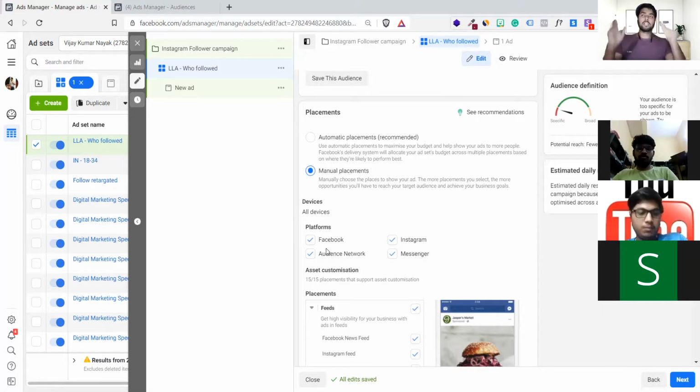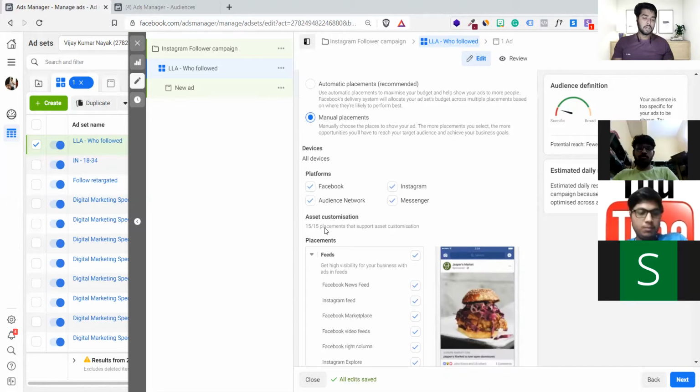In 15 seconds you will deliver something like: hi, I am Vijay and I'm sharing a lot about digital marketing on an everyday basis. If you want to know more about it, please swipe up to check out my profile, and don't forget to follow me. If you create an advertisement like this and put it there, bang on, you'll start seeing a lot of followers.